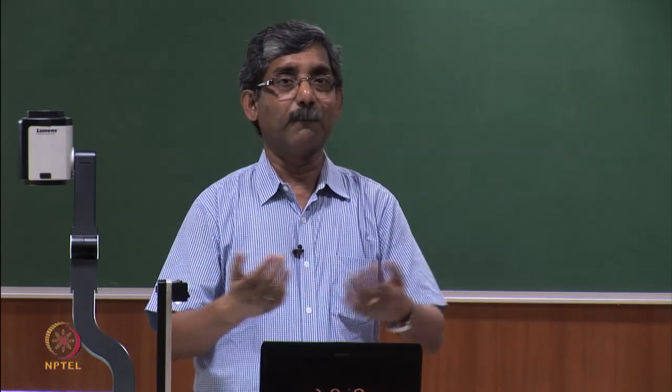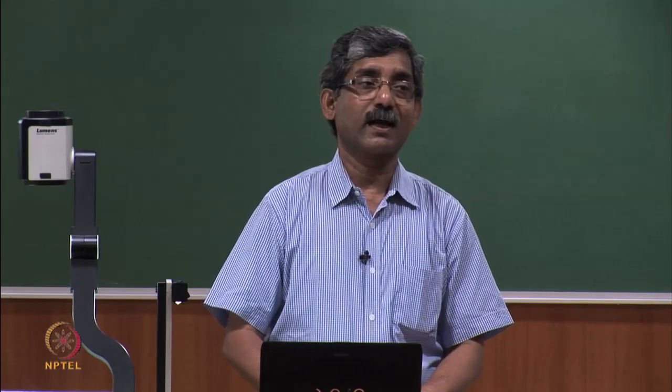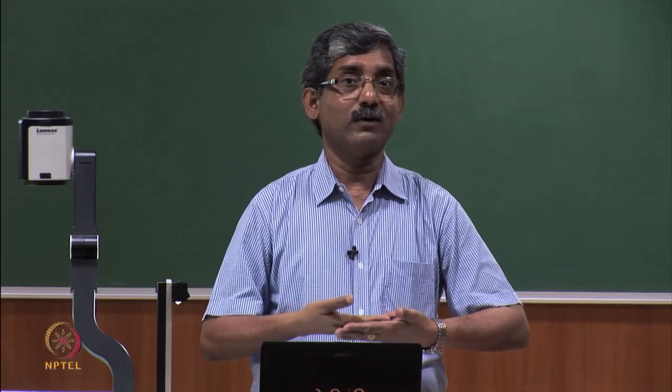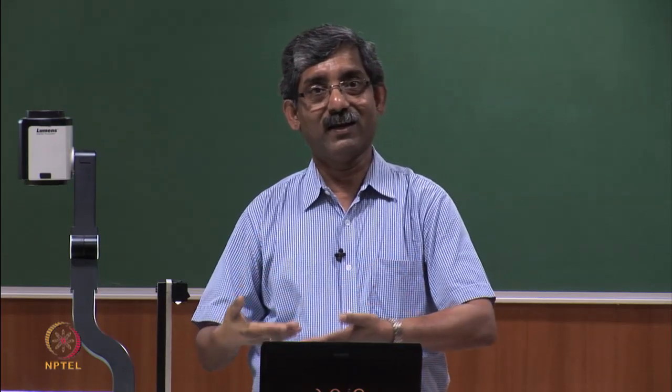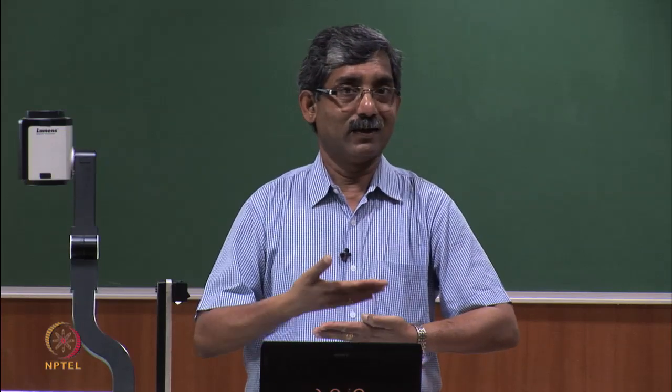It will not come back, because there is breaking of some secondary bonds. During the breakage of secondary bonds, molecular rearrangement takes place. So, what happened? Molecules start sliding, there will be excess strain due to a small increase in stress.